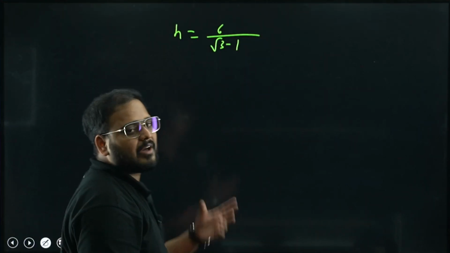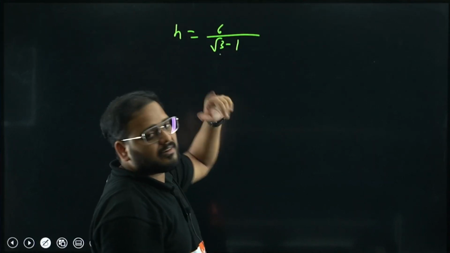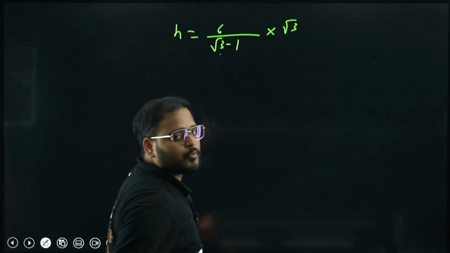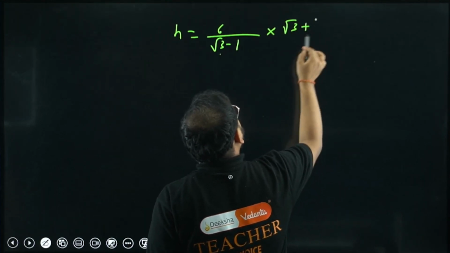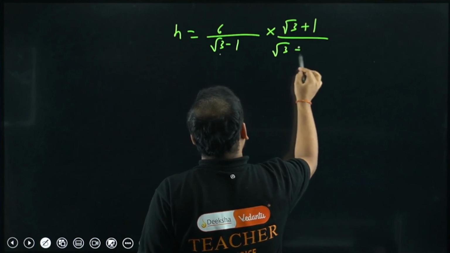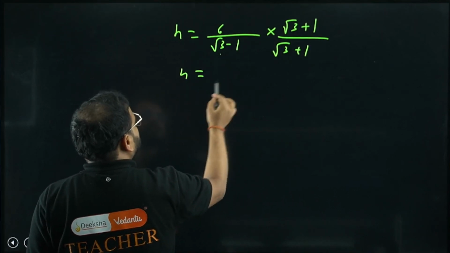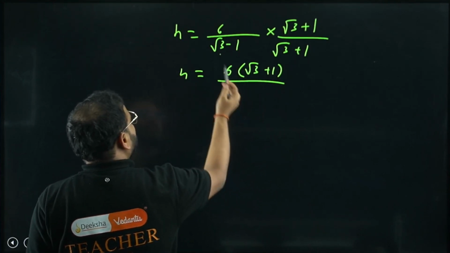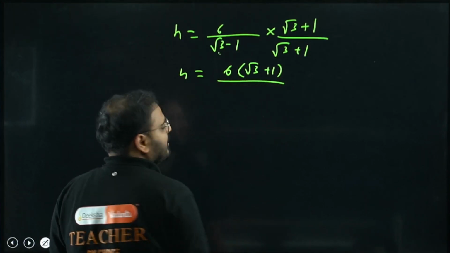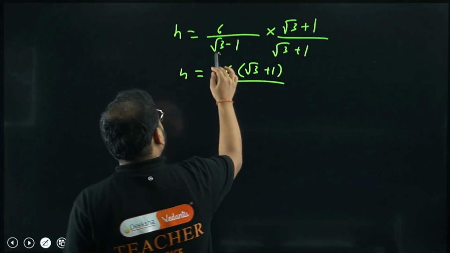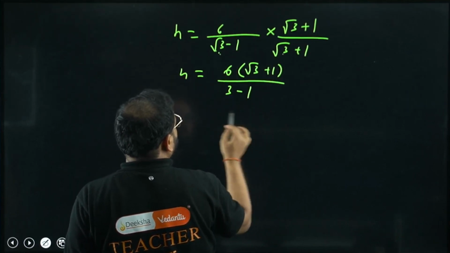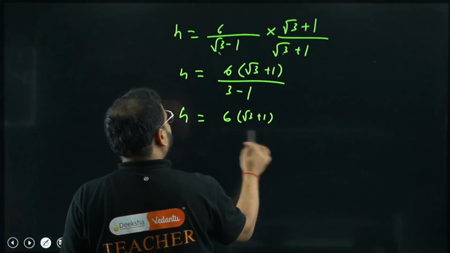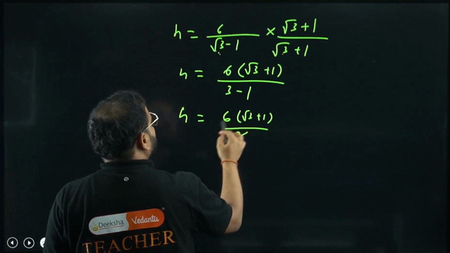I told you, whenever you have an irrational part in the denominator, rationalize it. What's the rationalizing factor? Root 3 plus 1. 6 times root 3 plus 1, over root 3 squared minus 1 squared, using A minus B and A plus B. Root 3 squared is 3, and 1 squared is 1. H is 6 times root 3 plus 1 divided by 2. 2 threes are 6.